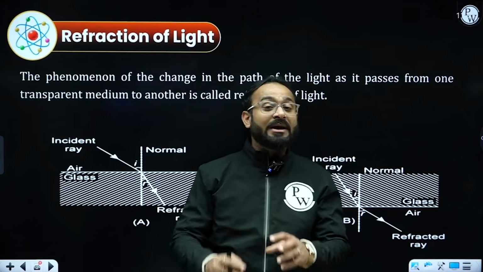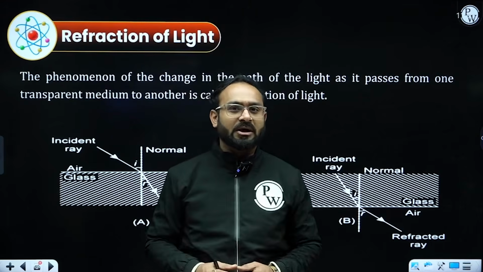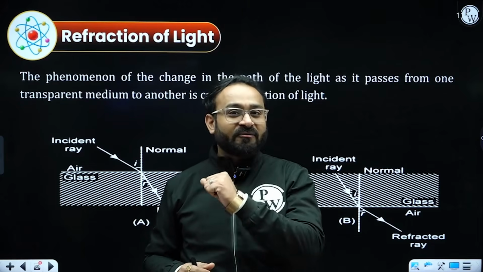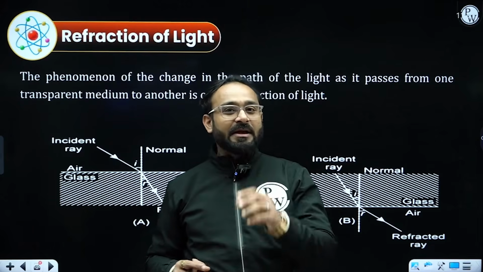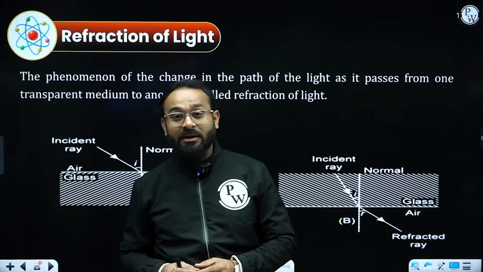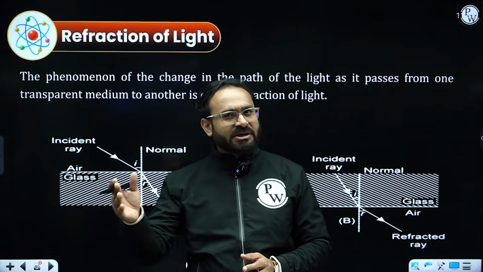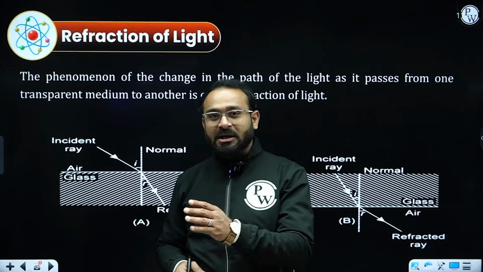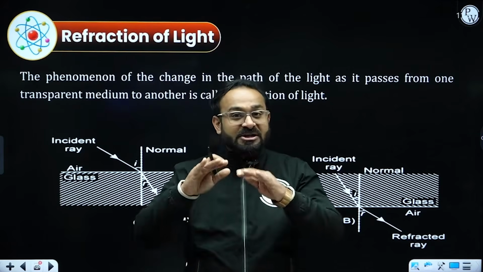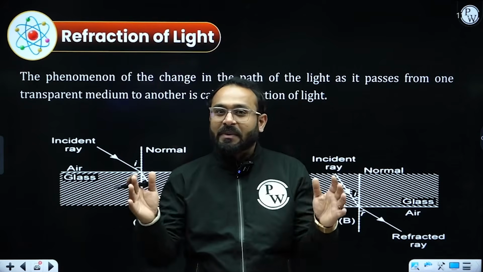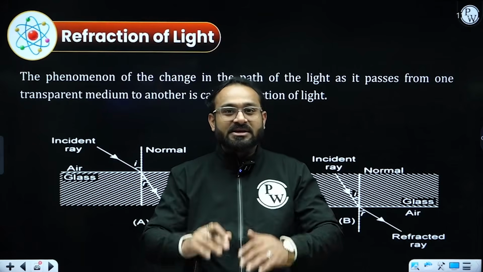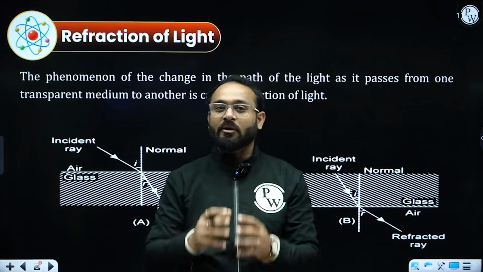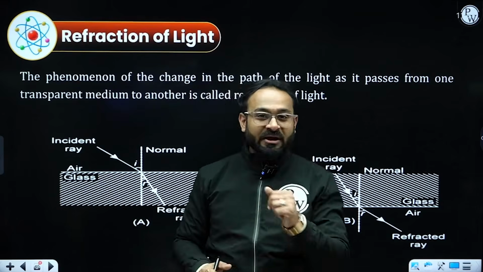The thing is, why does all this refraction phenomenon occur? The only reason is that refraction occurs because there is a change in the speed of light in different media. In the air medium, the speed of light is quite high, nearly the speed of light in vacuum, that is 3 into 10 to the power 8 meters per second. Whereas in the other medium, be it water or glass, the speed of light decreases because the particles are quite closer. As a result, the light ray becomes deviated, maybe towards the normal or away from the normal, and this phenomenon is called refraction of light.